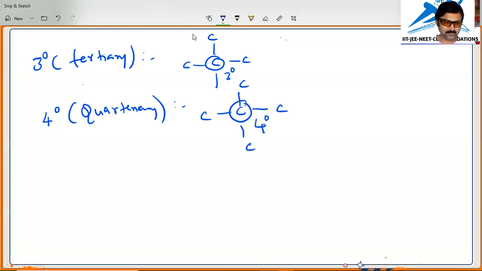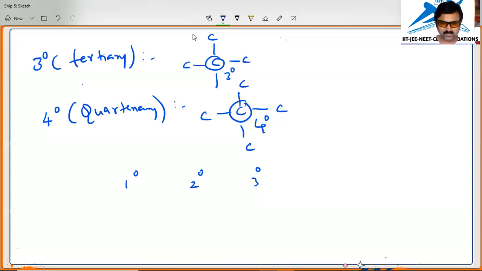Okay, so the hydrogen atoms attached to primary, secondary, and tertiary carbon atoms are termed primary, secondary, and tertiary hydrogen atoms respectively.